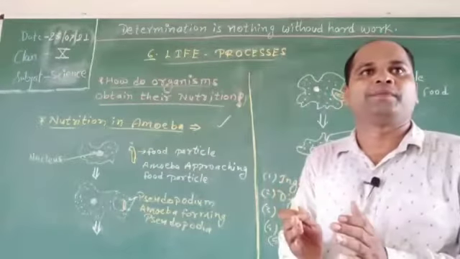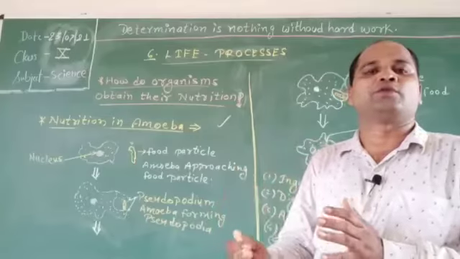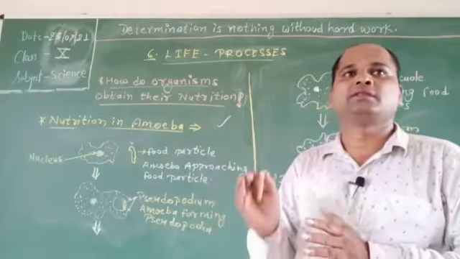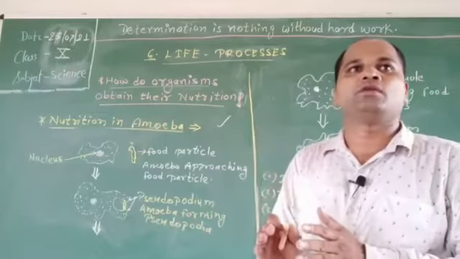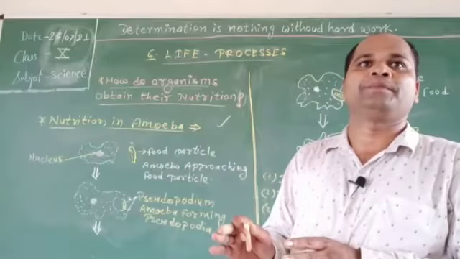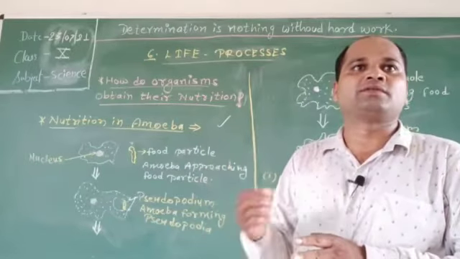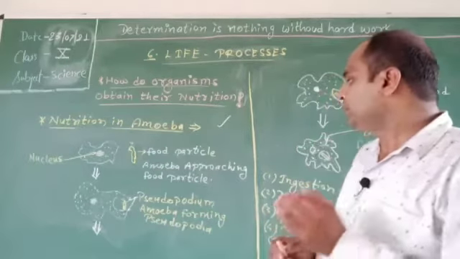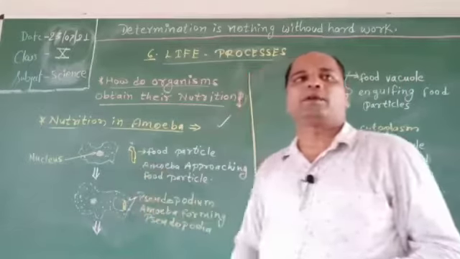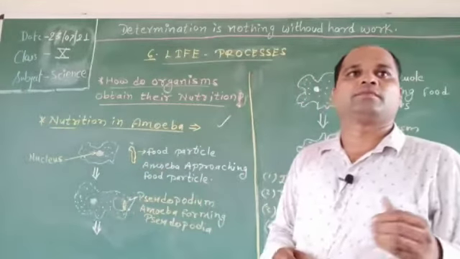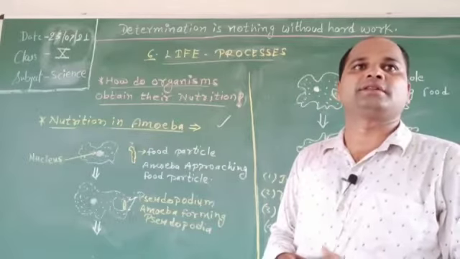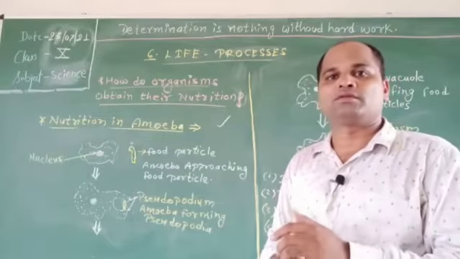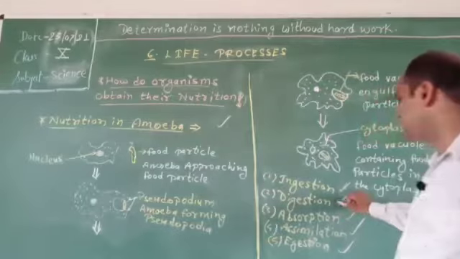Ingestion: the food of amoeba consists of bacteria, small protozoans, diatoms, algae and pieces of animal and plant materials. It has no fixed mouth for ingestion of food, and it ingests food by forming temporary finger-like extensions called pseudopodia. The pseudopodia are simple extensions of the plasma membrane of amoeba that surround food particles completely and form a food vacuole.